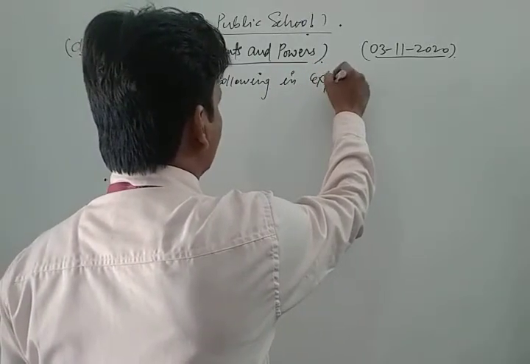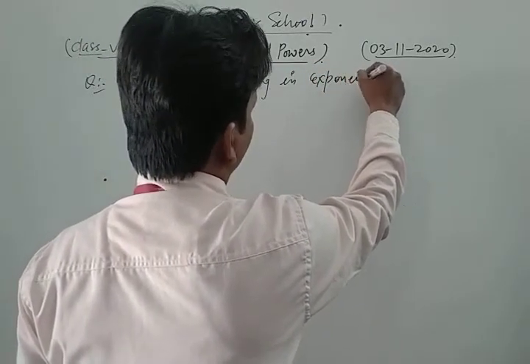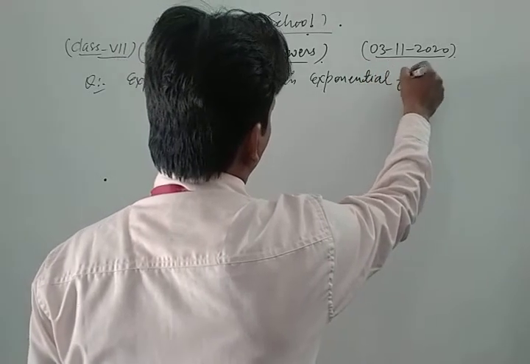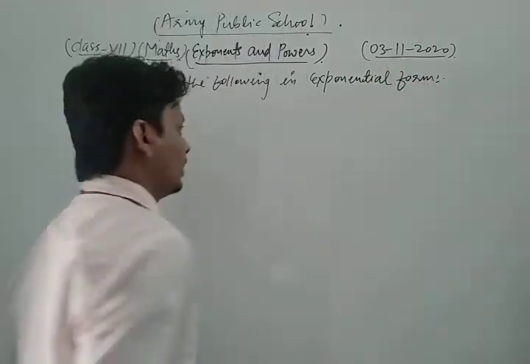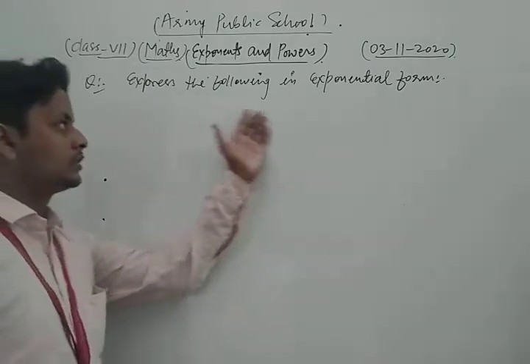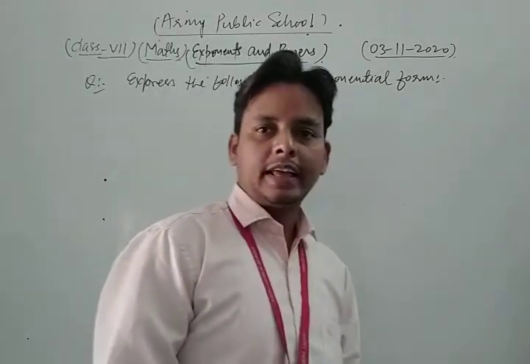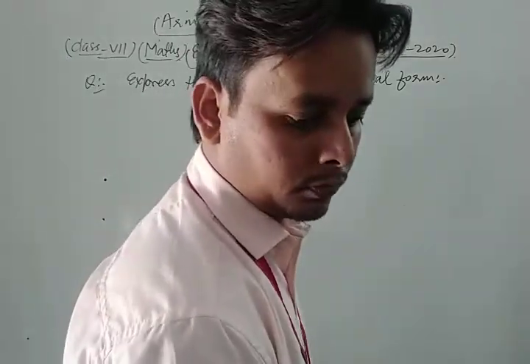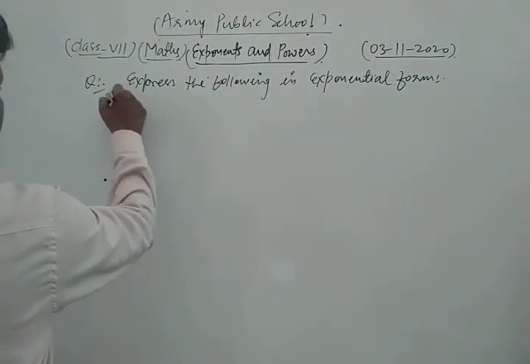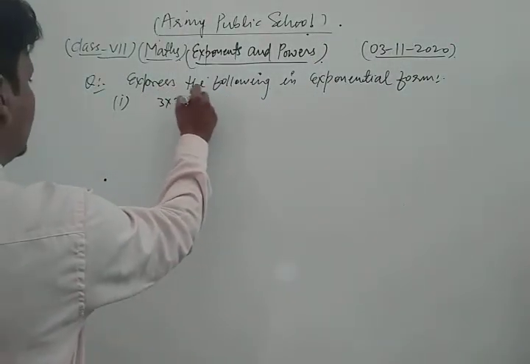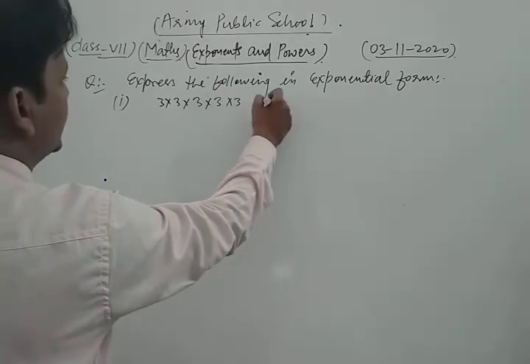Express the following in exponential form. First is 3 into 3 into 3 into 3 into 3.